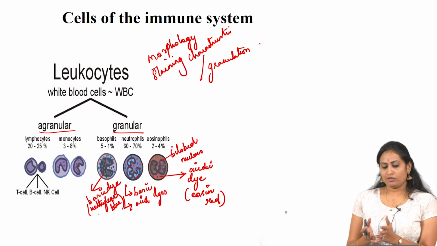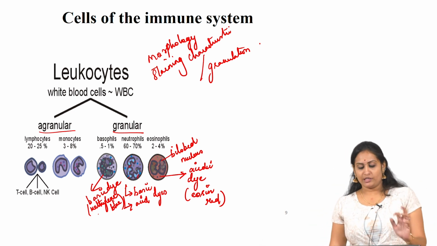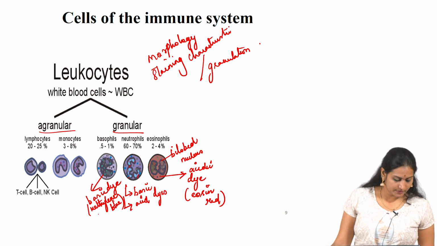So, this is all about the classification based on the morphology and staining characteristics or granulation present in the cells.